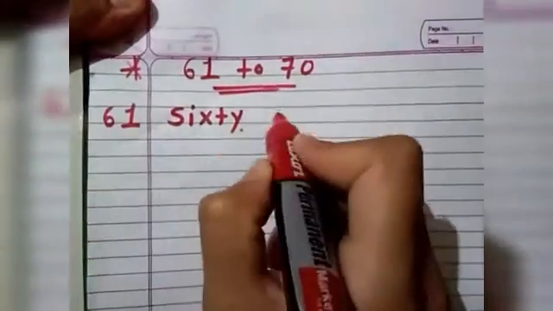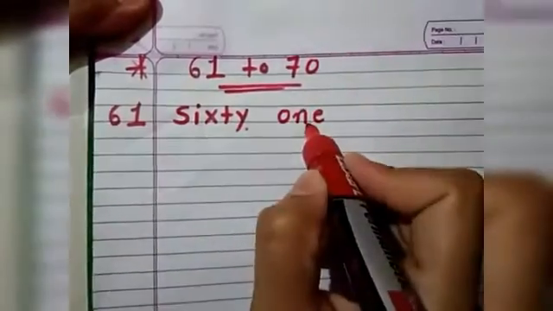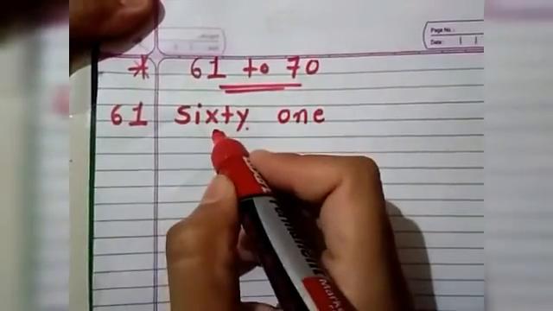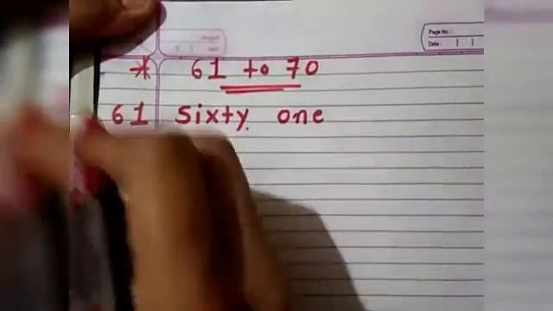What is the spelling of 1? O-N-E 1. That is 61. First we write the spelling of 60 the same, and just the backside will change, right?